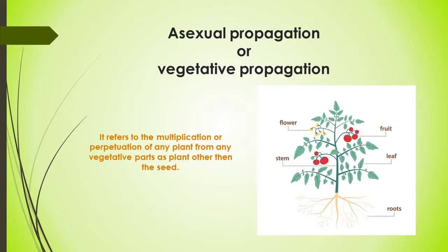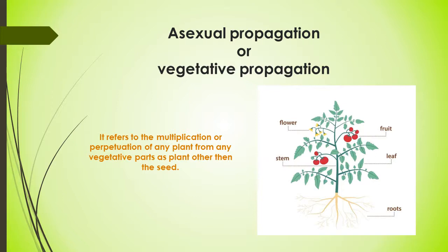Flower is considered the reproductive part of the plant. That's how seed is the result of reproduction, and by the seeds sexual propagation occurs, and vegetative propagation occurs by any part of the plant other than seeds. So by stem, by leaf, by root, by modified stem, by modified leaves, we can multiply plants.